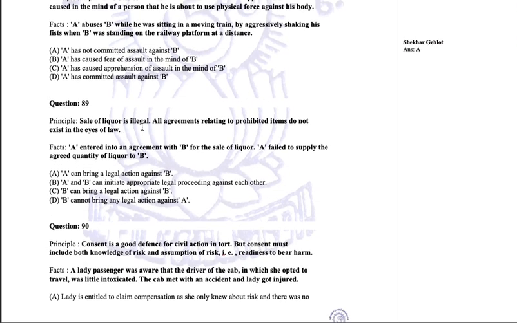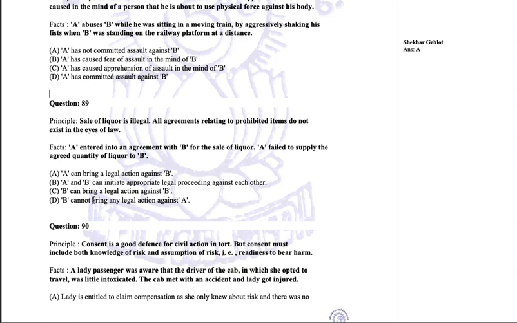Sale of liquor is illegal. All agreements relating to prohibited items do not exist in the eyes of law because they are illegal agreements. A entered into an agreement with B for sale of liquor. A failed to supply the agreed quantity of liquor to B. A can bring a legal action against B. A and B can initiate appropriate legal proceedings against each other. B can bring a legal action against A.